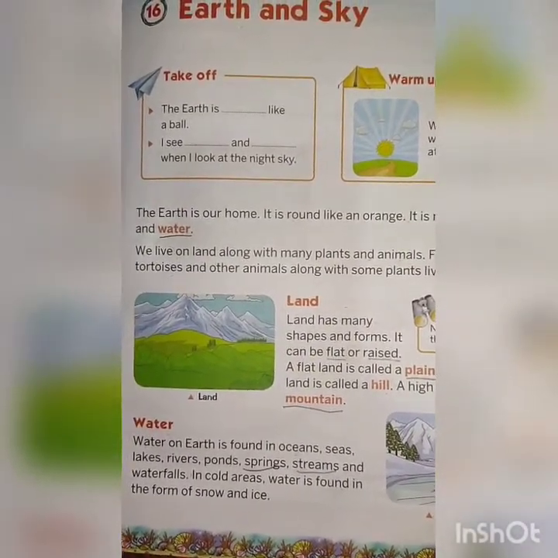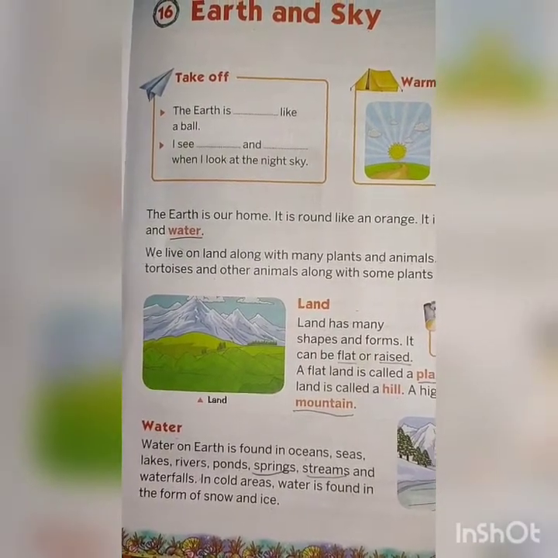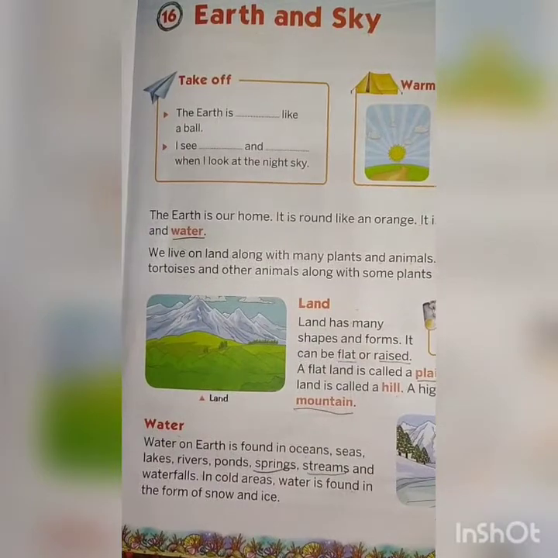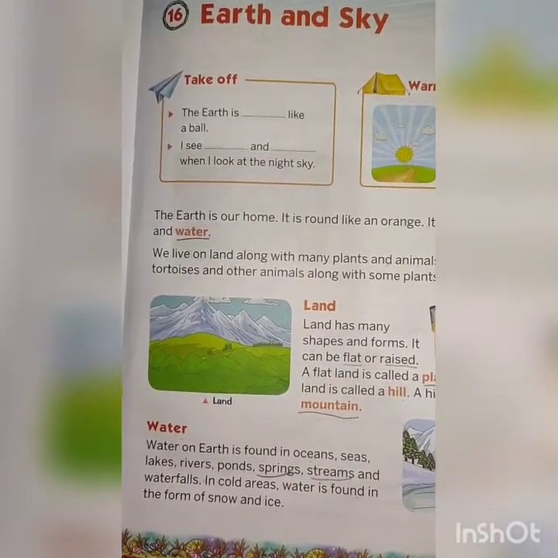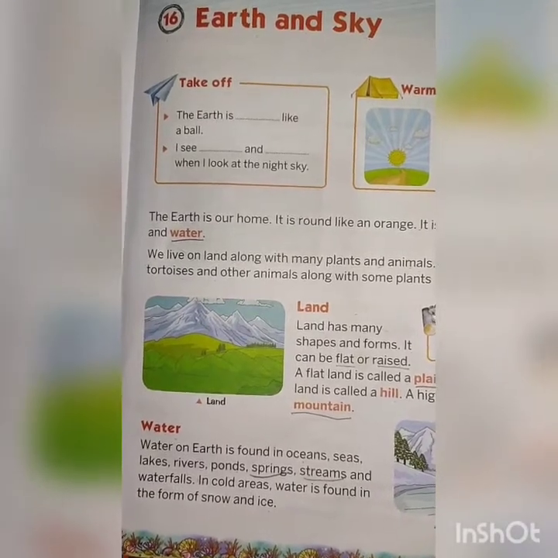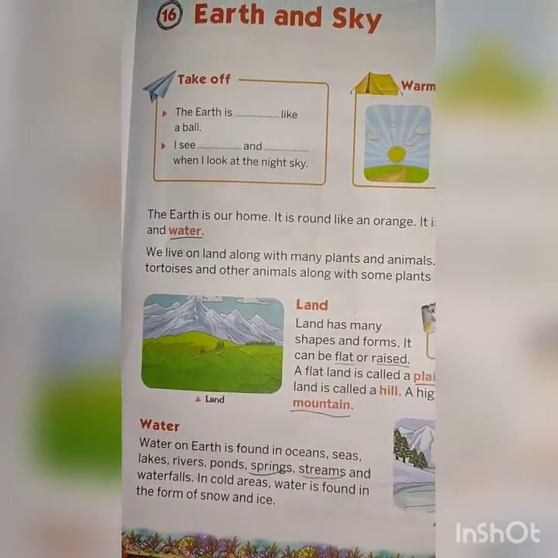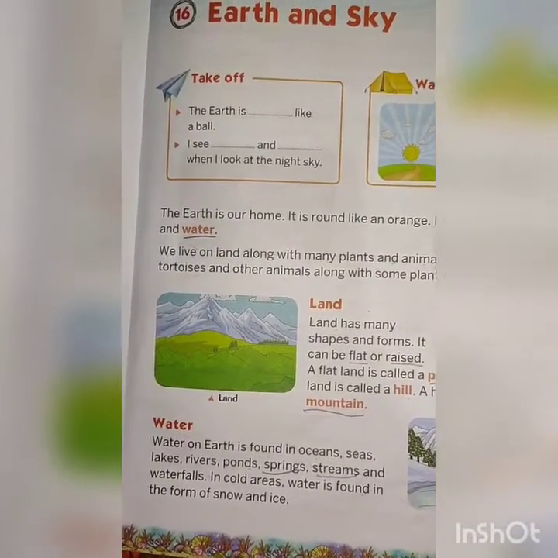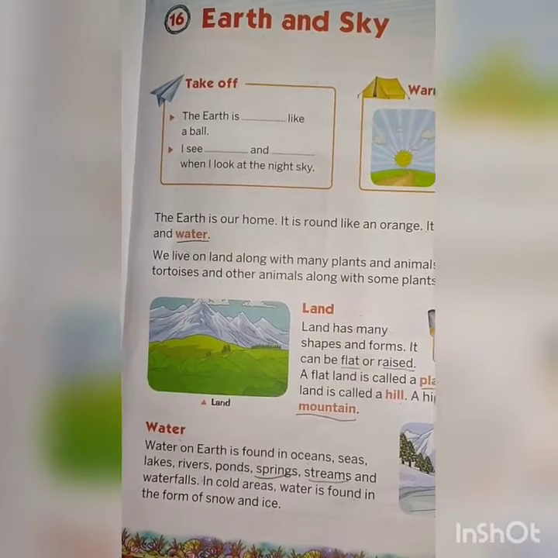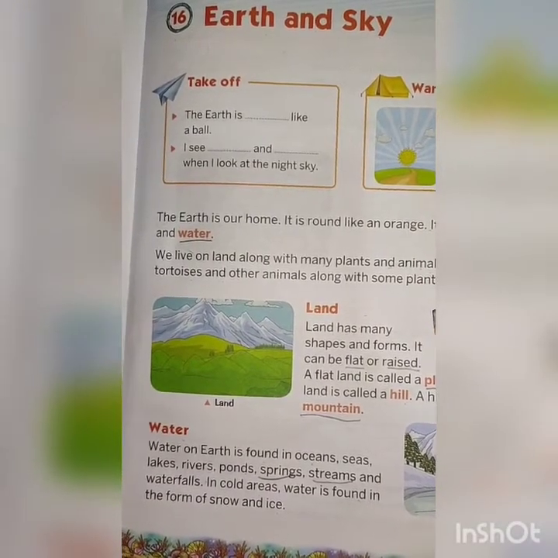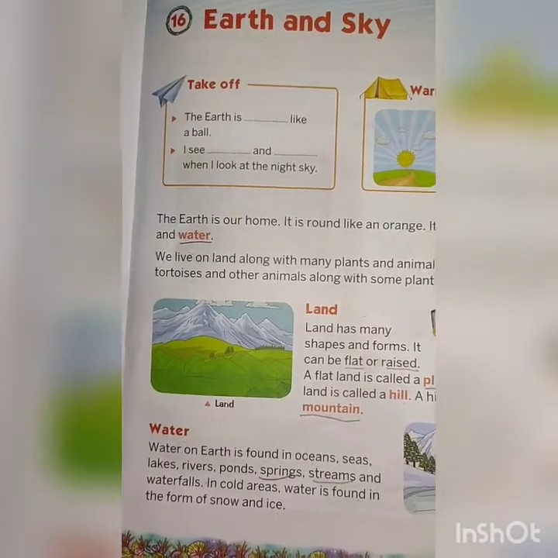In the previous class I have taught you what the sources of water are. Yes, these are the sources of water. Children, in cold areas we can find water in the form of snow and ice. Means in cold places, in what form can we see water? In the form of snow and ice. Snow which falls from the sky in cold areas, and ice.